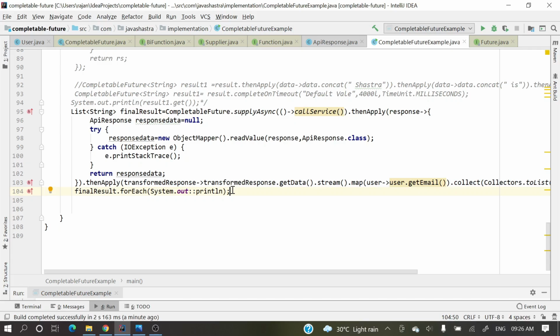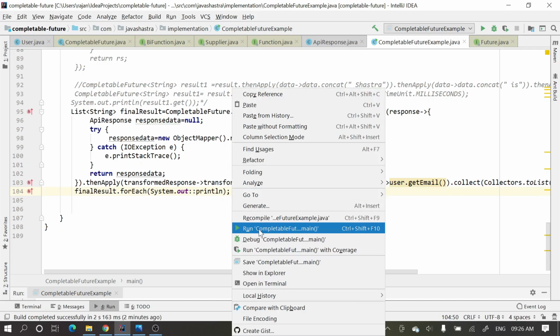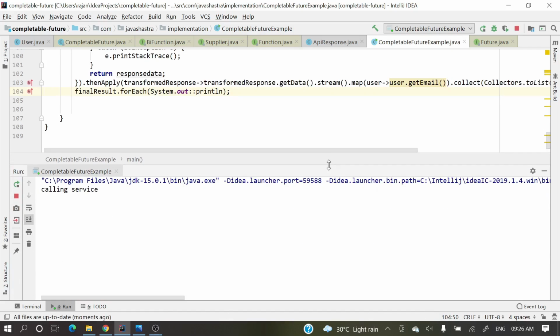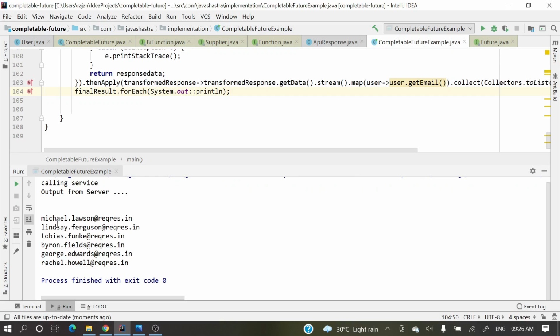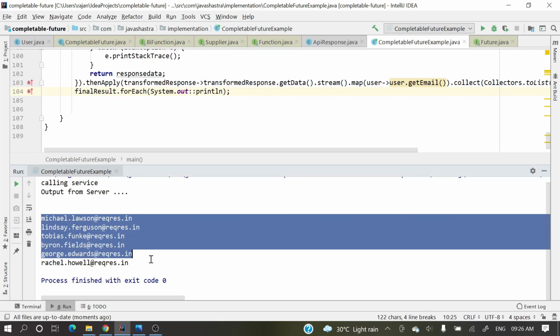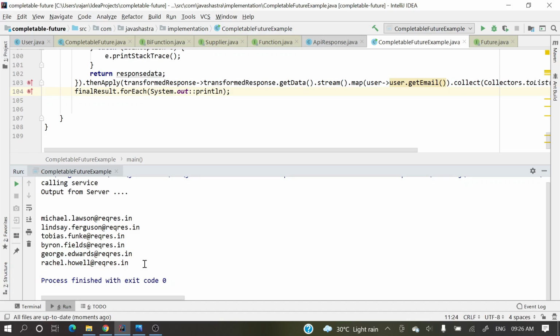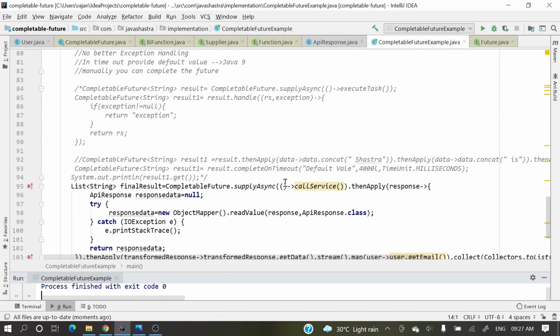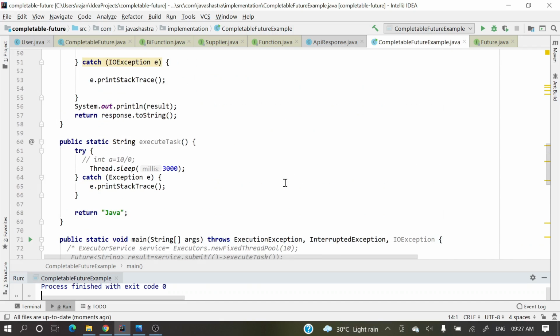Now let's run this one. So it was a minor mistake from my side. If you see, currently it's printing all the email IDs of those users, calling service, output from the server. So this is the real-time example I have explained.